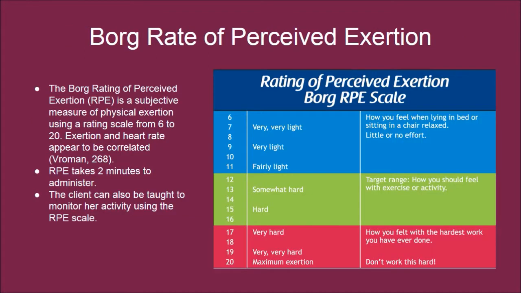The Borg Rating of Perceived Exertion, RPE, is a subjective measure of physical exertion using a rating scale from 6 to 20. Exertion and heart rate appear to be correlated. RPE takes 2 minutes to administer, and Brenda can also be taught to monitor her activity using the RPE scale.